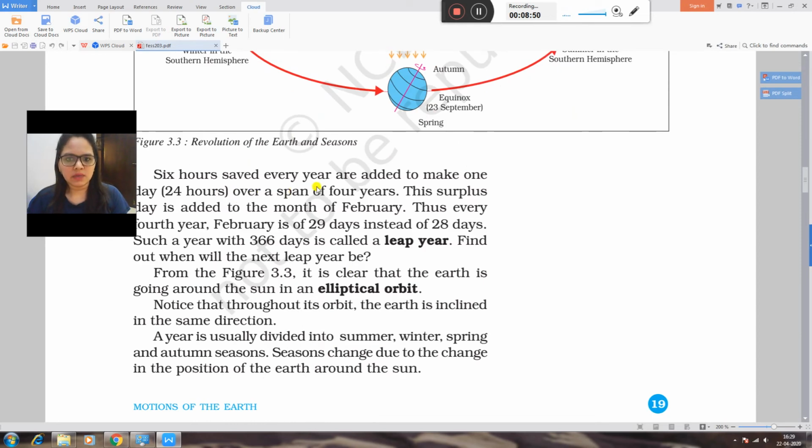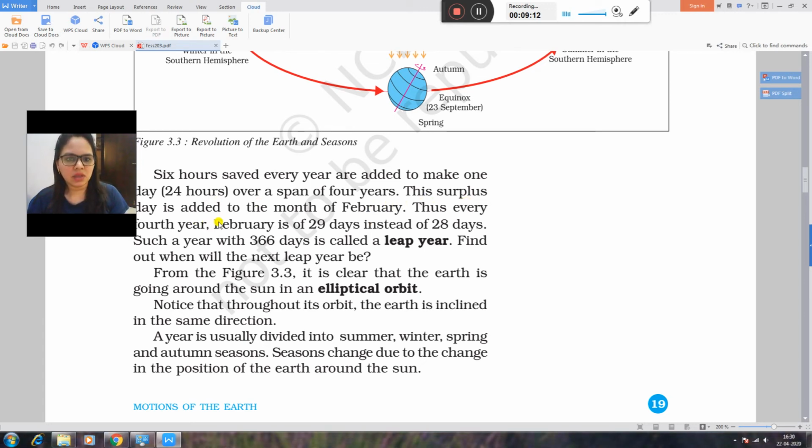The 6 hours saved every year are added to make 1 day. 6 multiplied by 4 is equal to 24. So when we count these 6 hours for 4 continuous years, it becomes 24 hours, so every fourth year is a leap year.